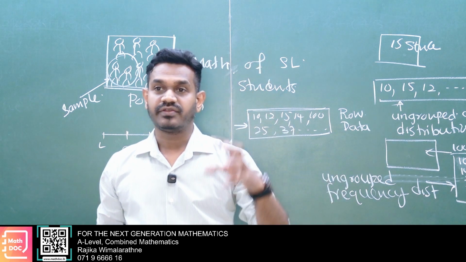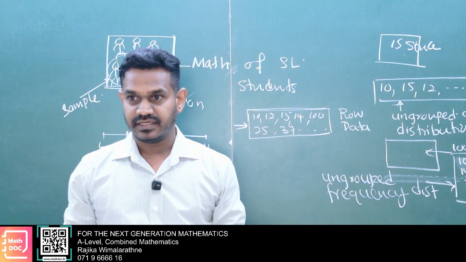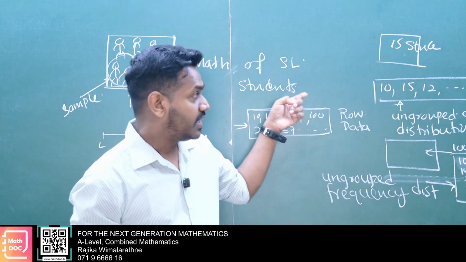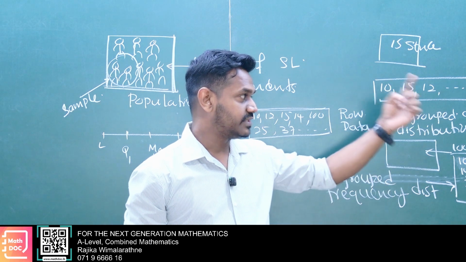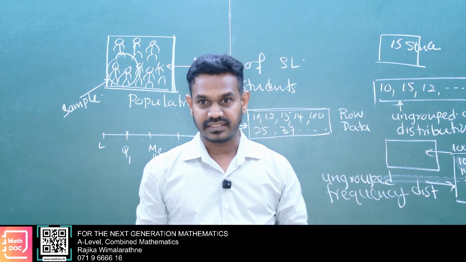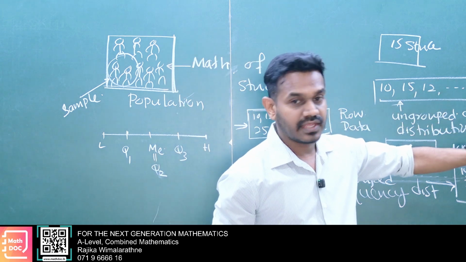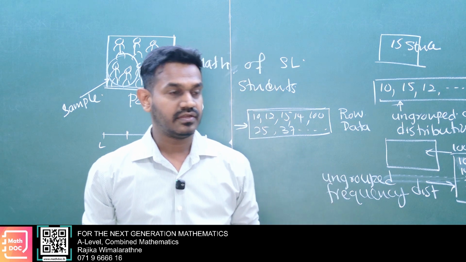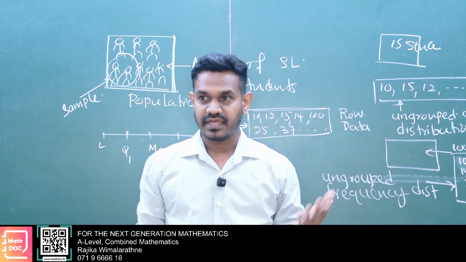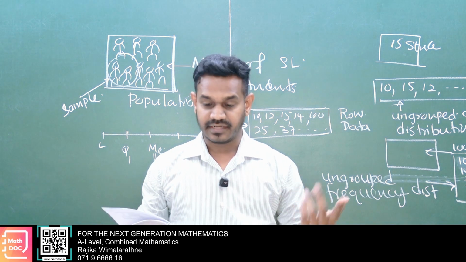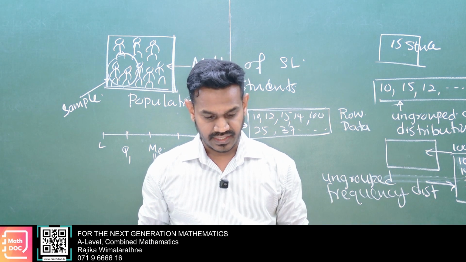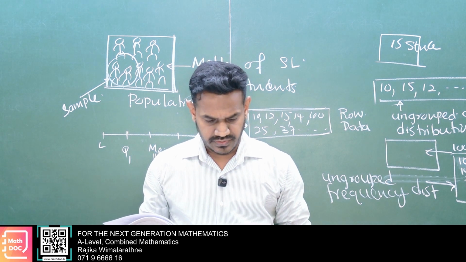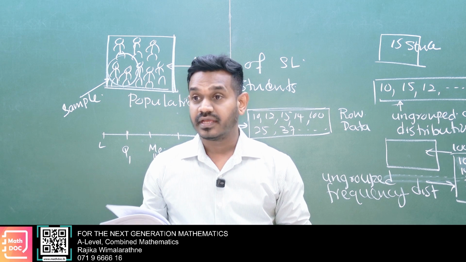So descriptive means we collect data and arrange it. There are different types of arrangement: ungrouped data distribution, ungrouped frequency distribution, group frequency distribution, and so on. After arranging them, we can sketch different graphs: histogram, frequency polygon, ogive. Likewise, we represent data using graphs and tables. Then inferential statistics. Okay, so then we have to make decisions.